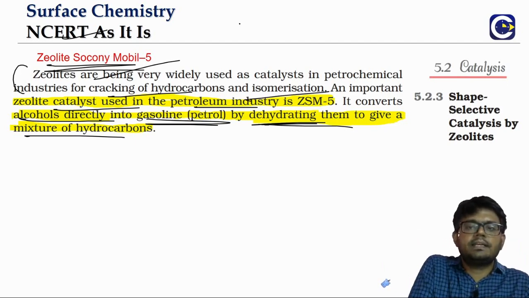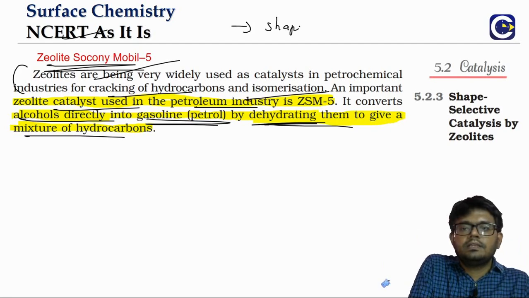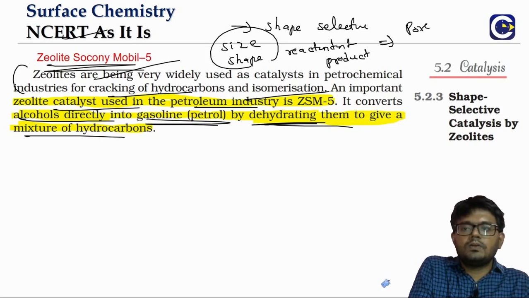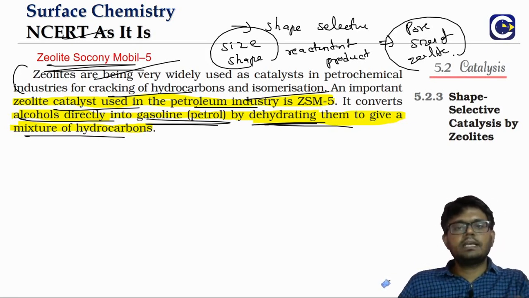But the point is, it is shape selective: the size and shape of the reactant as well as the product. Whatever is able to adhere to the pore sizes of the zeolite structure, those reactions will be selectively enhanced.